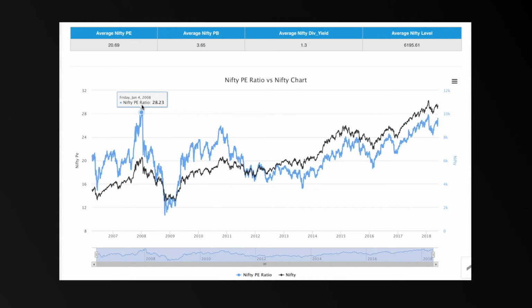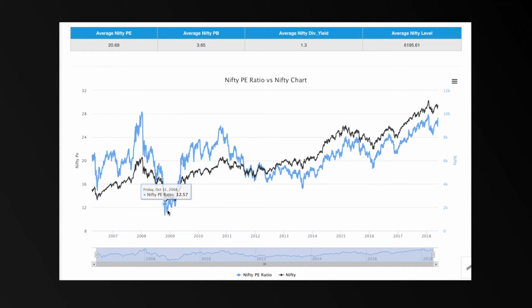Now, if you recall, this was the time when the American economy collapsed because of the bad mortgages and the collapse of the subprime mortgage bonds. The global markets were down, the American economy was down, and so was the Indian economy. The Indian market toppled all the way from the 6,300 level in January 2008 to the level of 2,800. So you can imagine the amount of fall the market made in a span of 6 months, because of all the bad news and events which happened.